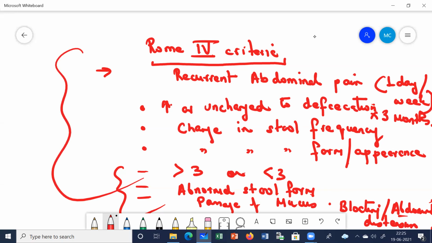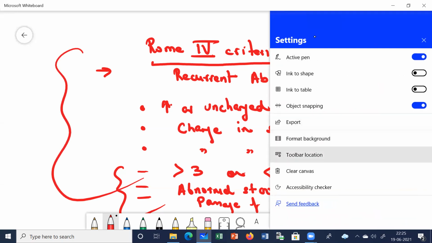Next is, what is your treatment? Okay, you diagnosed the patient of irritable bowel syndrome, you did sigmoidoscopy, you did barium enema, you didn't find anything, no ulcers, no inflammation, no polyps, no other changes in the mucosa, but you just found that there was increased motor activity, there were spasms, the spasticity of the sigmoid colon. Apart from that, you didn't find anything else. Then you came to the conclusion that the patient is suffering from irritable bowel syndrome. So what is the treatment?